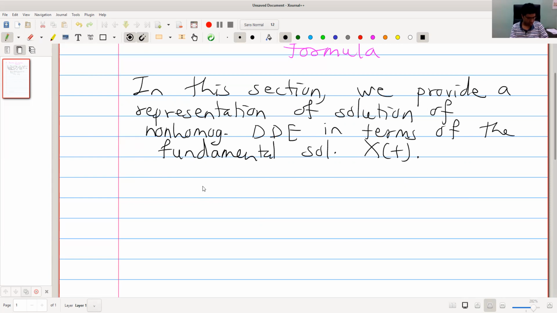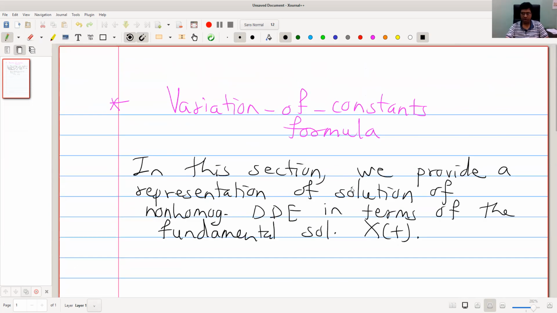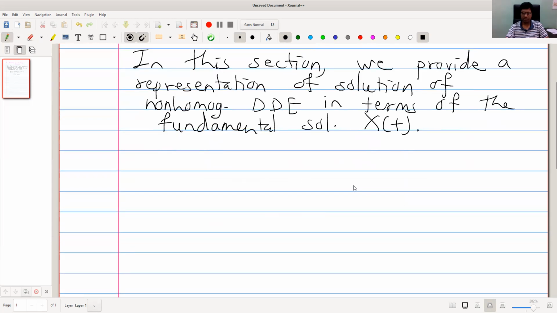First we write a note. In the proof of that result, we are going to use the Laplace transform. Now, in that problem, the non-homogeneous part is the function f of t, which is continuous.